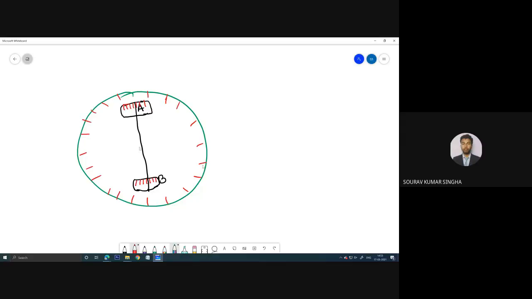Now suppose at the initial position both plates are locked. I have told you about two plates, the lower plate and the upper plate. When I lock the lower plate, what happens? The upper plate is free. The upper plate can be rotated.